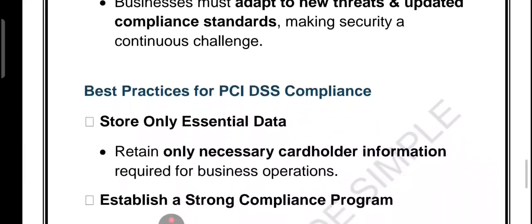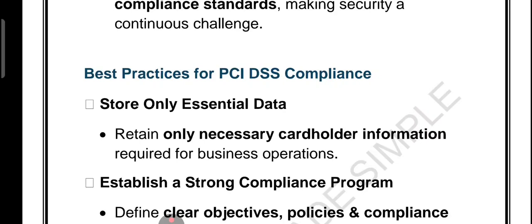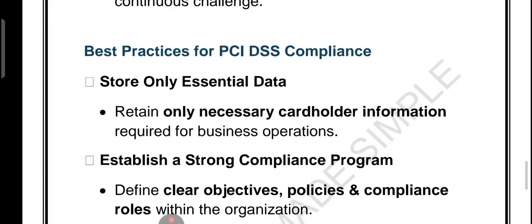So in short, we can say that PCI DSS compliance is essential, but requires dedication, resources, and constant vigilance. Right. So the challenges are complexity, cost, continuous monitoring, and evolving threats. A small business feels it more, but every business must stay vigilant. And then we have talked about the goal also.